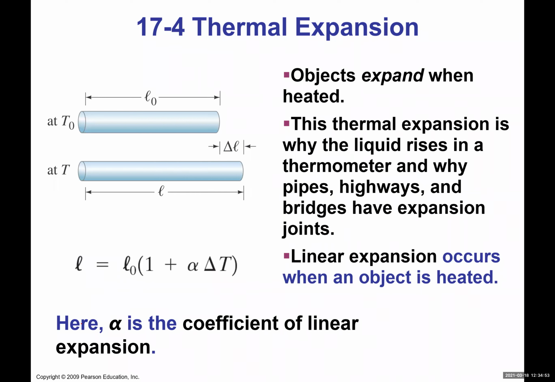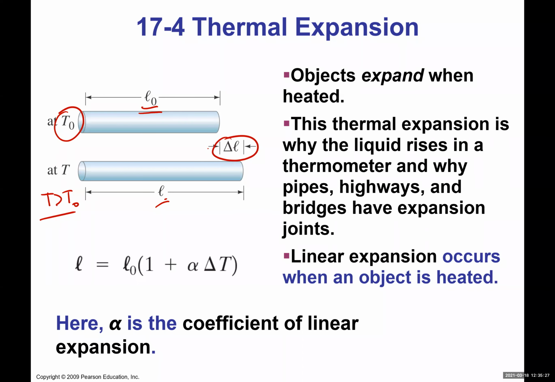Okay, so coming back to thermal expansion. Remember, as I said, if you have a metal bar at some room temperature T naught, you measure the length. Let's call this L naught. Then if you increase the temperature to some higher temperature T and measure the length of the bar again, we'll see that it's longer. If T is greater than T naught, there's a delta L amount of change in length of the bar.